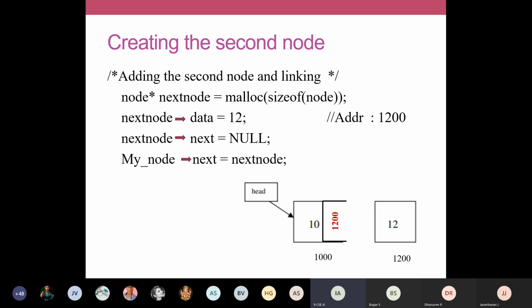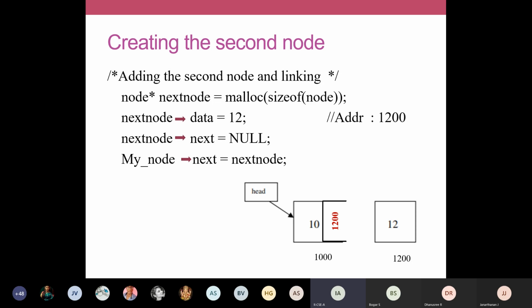The first address of that 6 bytes will be available in this next node. Okay, so then we'll place this value. I'm going to store 12 in that particular new node. In the second node, I'm going to store the data 12. So next node arrow data is equal to 12, and next node arrow next is equal to null. So these are the 3 steps I told you. You have to use these 3 steps to create a new node. Whenever you create a new node, allocate memory using malloc, assign the data value into the data field, and assign null into the next field. This is the thing you're always going to follow.